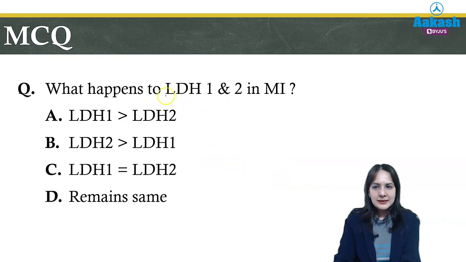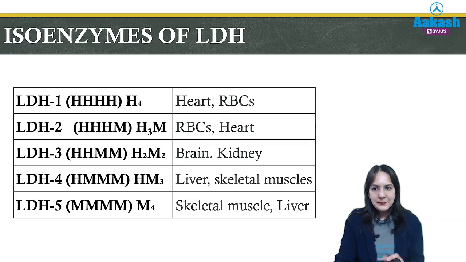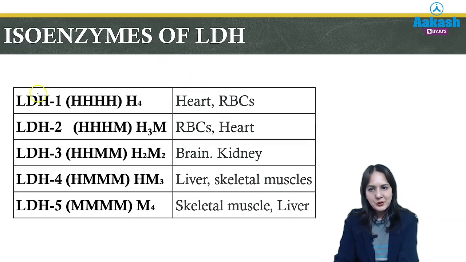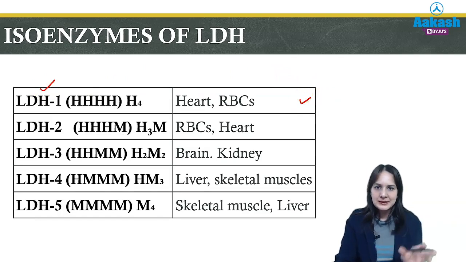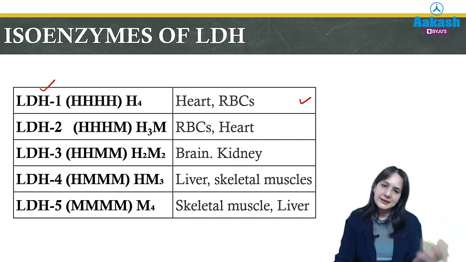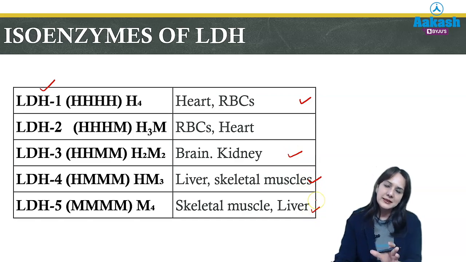So the next question is: what happens to the ratio of LDH 1 and 2? We know that LDH has various isoenzymes which are present in various organs. We know that there are 5 isoenzymes, and they are present in different places. The first one is predominantly present in the heart but also in RBCs, whereas the second is in RBCs and in the heart. The third one is in the brain and kidneys. The fourth one is in the liver and skeletal muscle. And the fifth one is in skeletal muscle along with the liver.